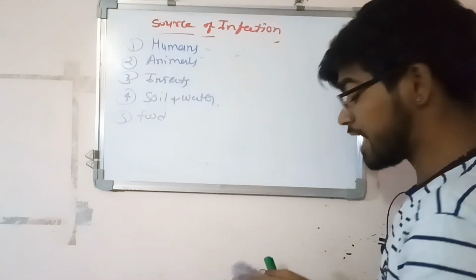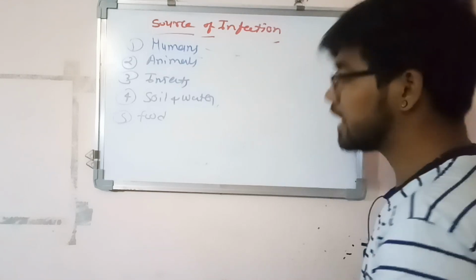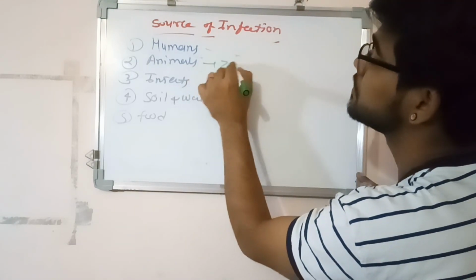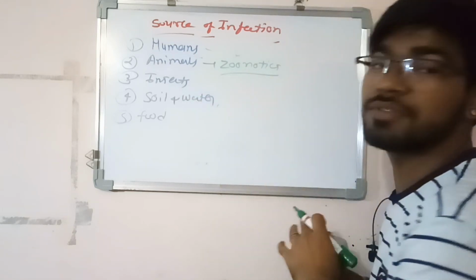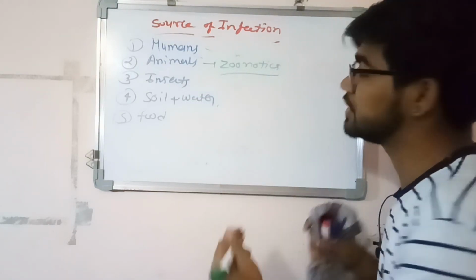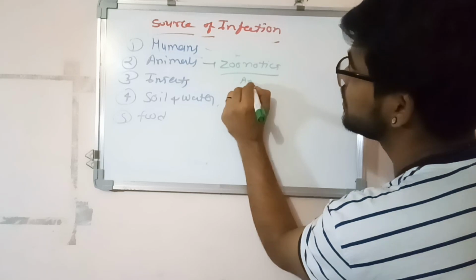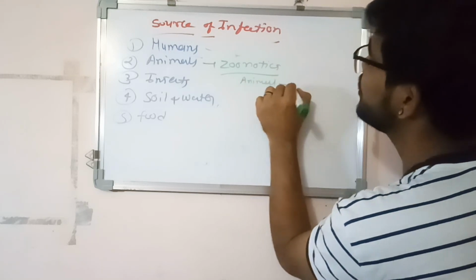Now let's talk about the animals. Animals, especially zoonotics. What are zoonotics? The animals which cause disease in humans. It means animal to human.